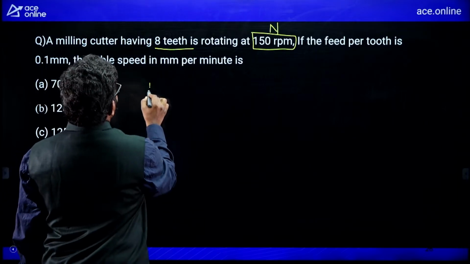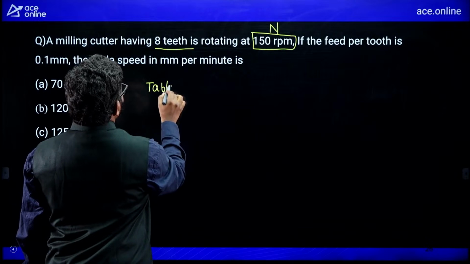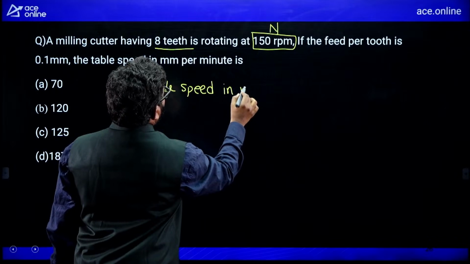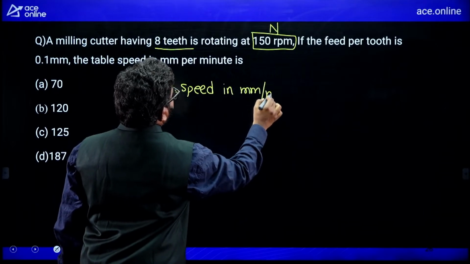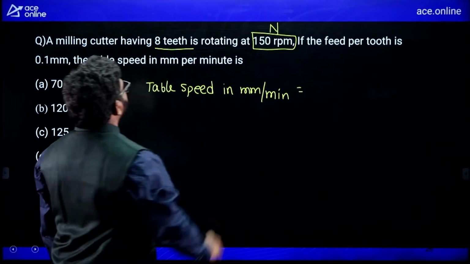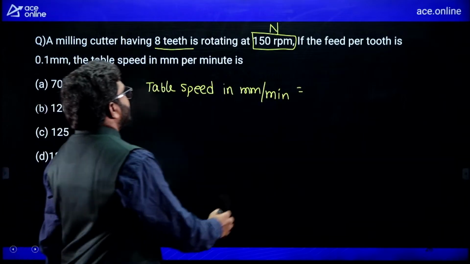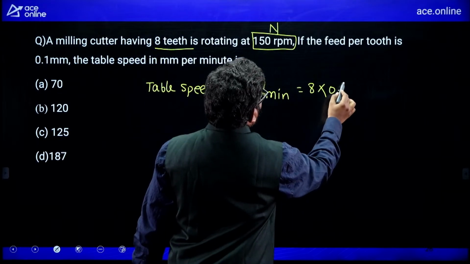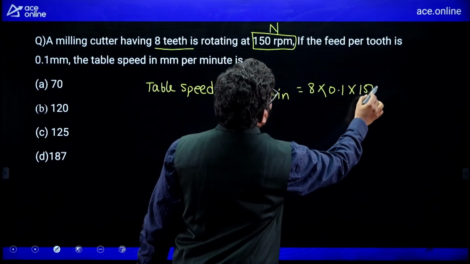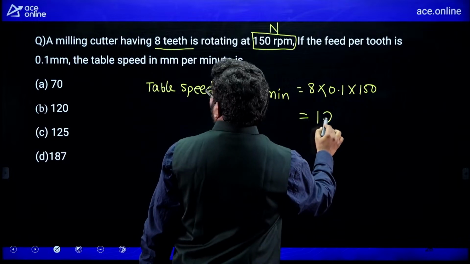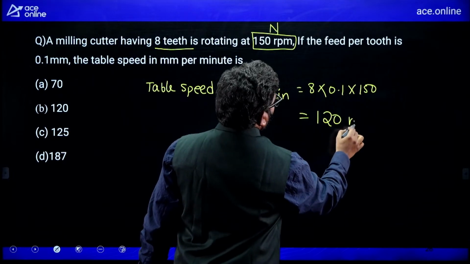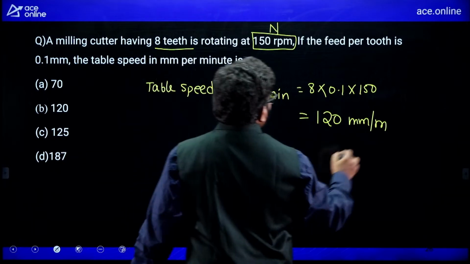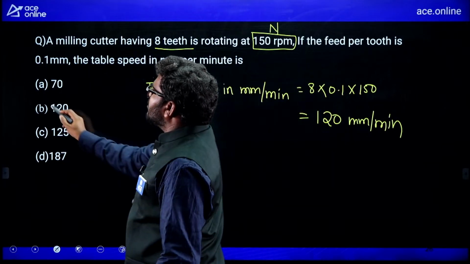Remember, table speed in mm per minute. See the number of teeth into 0.1 feed rate into 150 rpm. So 120 is the correct one. Table speed is 120 mm per minute.